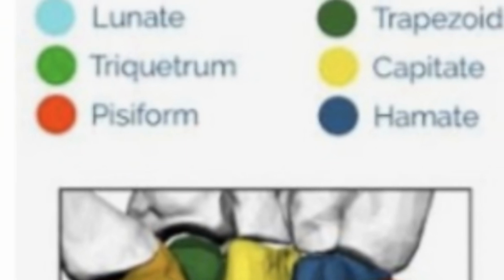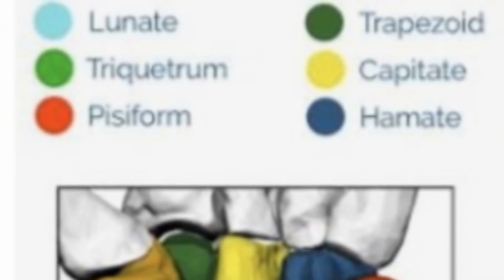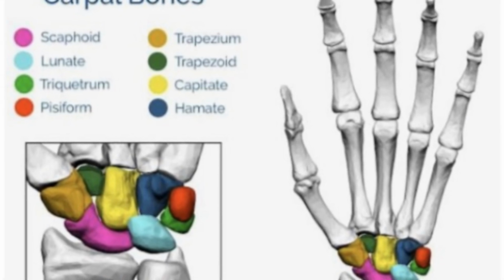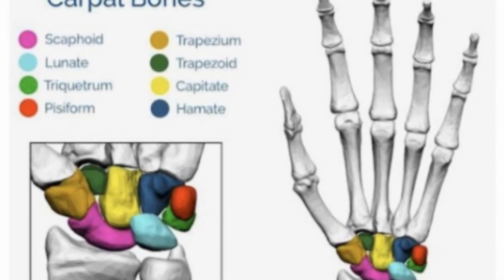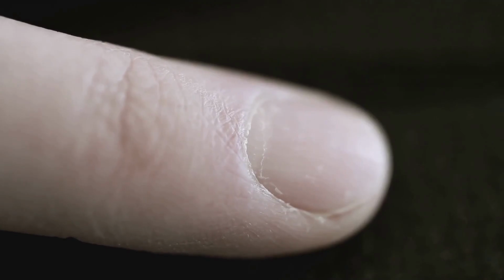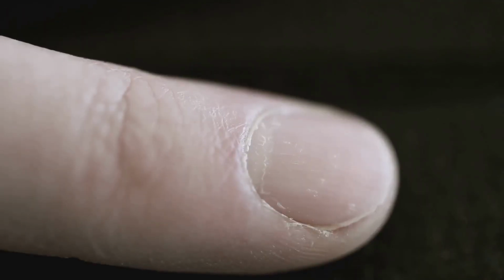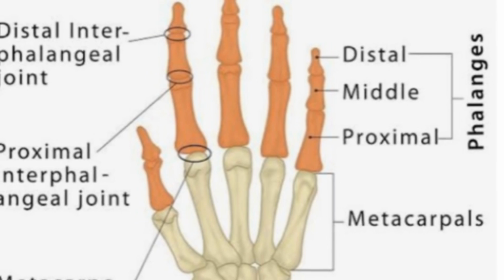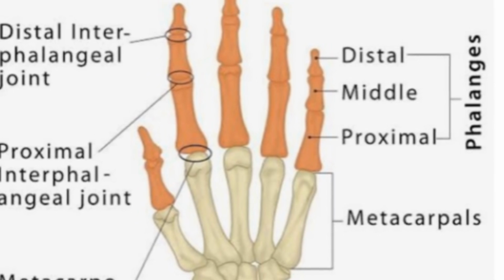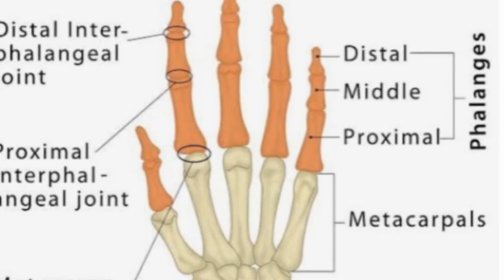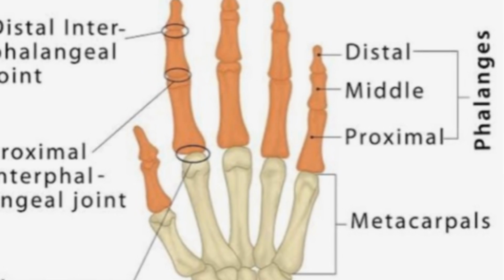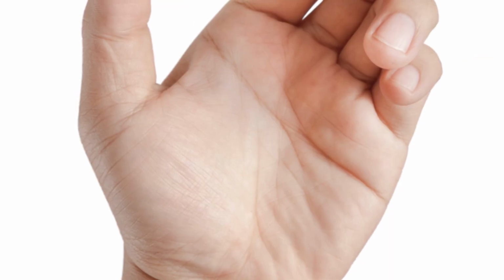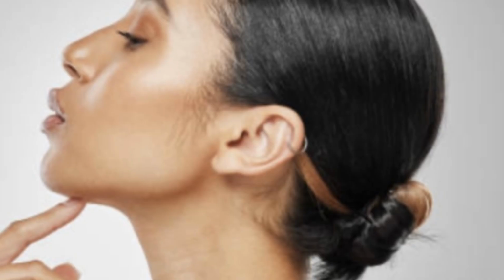Carpal means related to the wrist. The term comes from the Latin word for wrist and refers to the 8 small bones, carpal bones, that make up the wrist joint. Pollex is the anatomical term for the thumb. Manual means pertaining to the hand. Manual is the entire region of the hand, as in manual labor, which uses the hands, and consists of palmar, digital, carpal, and metacarpal bones. The word manual originates from the Latin word manus, meaning hand.